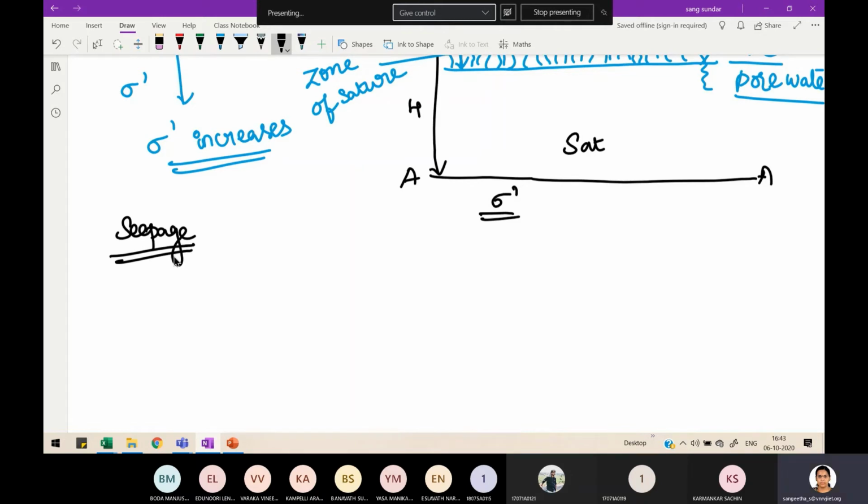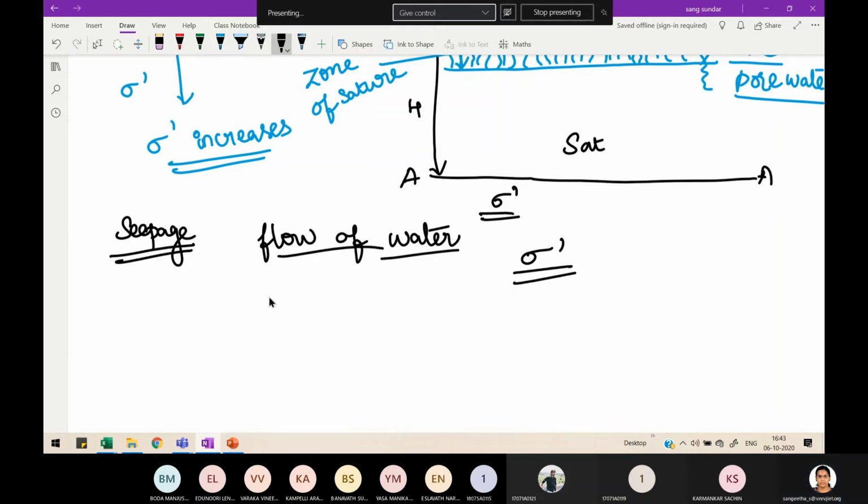So due to seepage or due to flow of water, what happens to your capillary action? So because of flow of water, what happens to your effective stress phenomenon? Whenever the flow is in upward direction, while deriving the formula for each and every case, we will see how it is increasing and how it is decreasing.